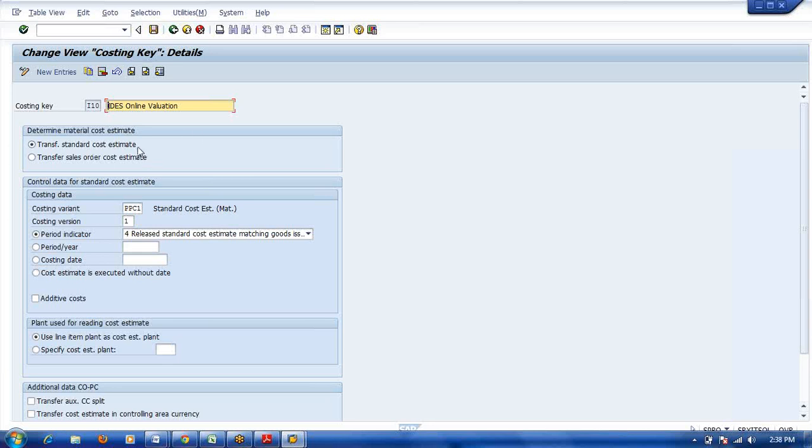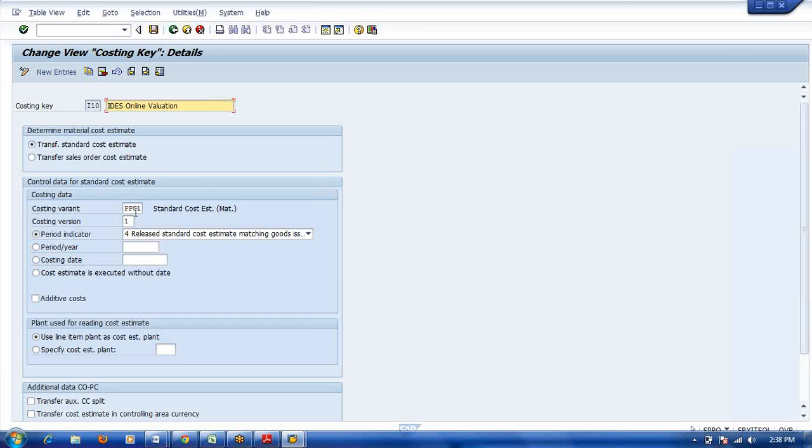Okay, whether standard cost estimate or sales order cost estimate. Normally we want to see the breakup of the standard cost estimate, so we will select standard cost estimate. If you want to see the sales order cost estimate breakup, then you can select the second one. Normally it is the standard cost breakup. COGS is nothing but standard cost only. Okay, select this one, standard cost.